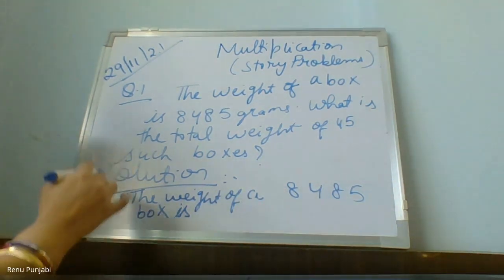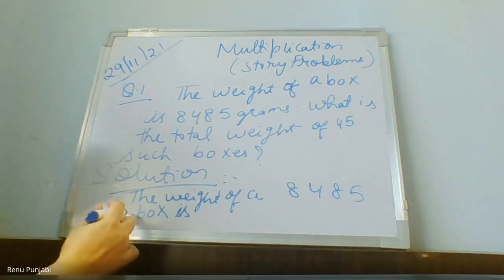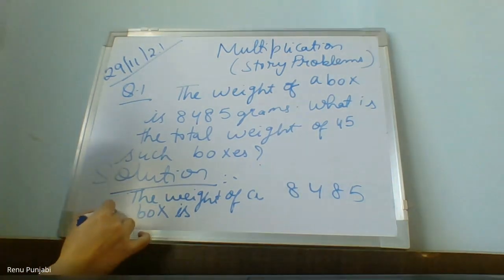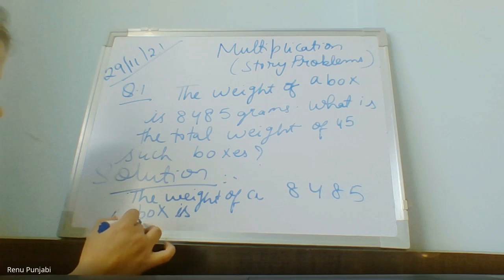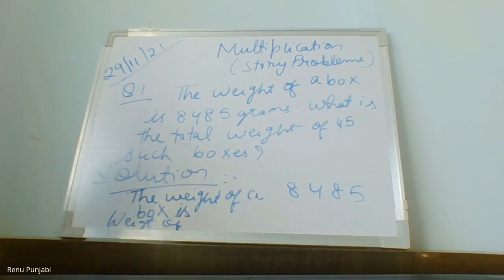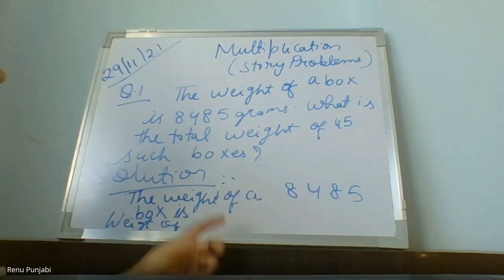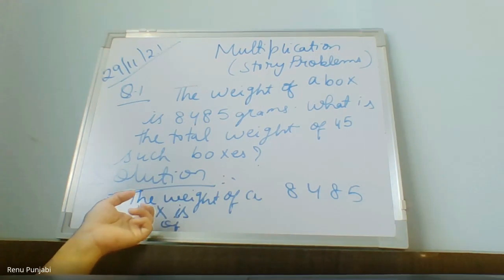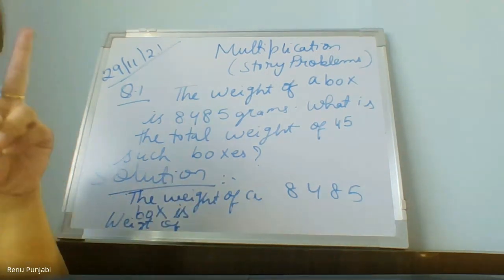So the weight of a box is 8,485. Then your second statement will be weight of... Ma'am, I didn't understand. You have written the weight of 8,485. I have written the weight of a box in two lines. I have used two lines for the one statement.